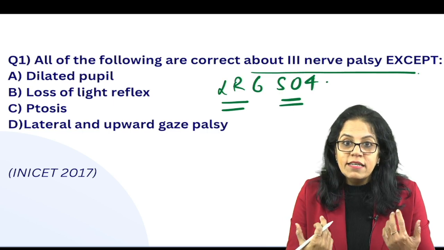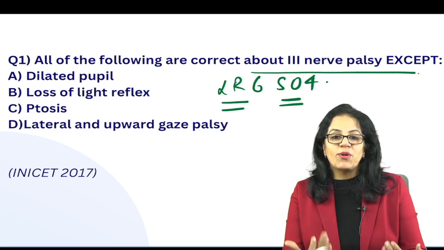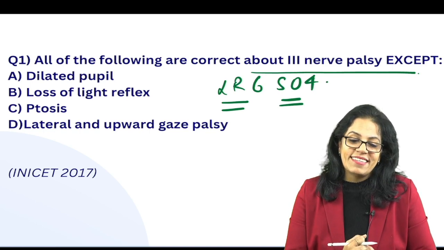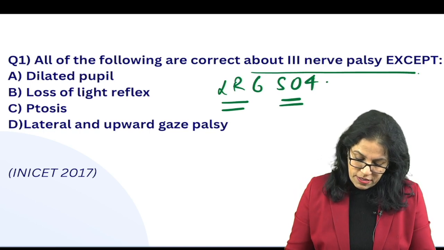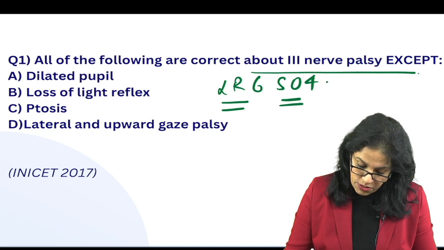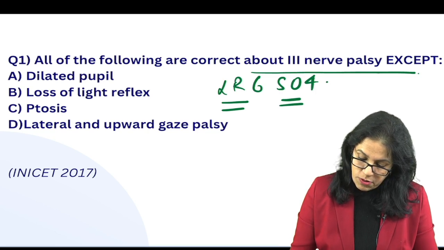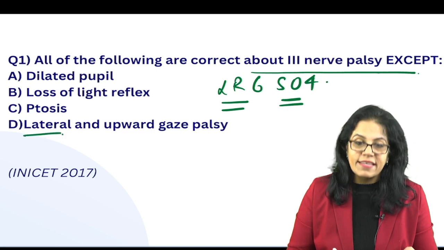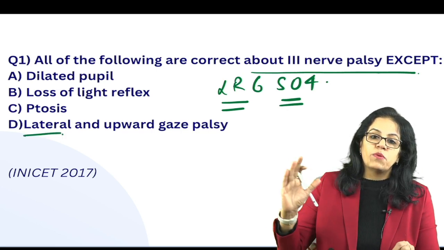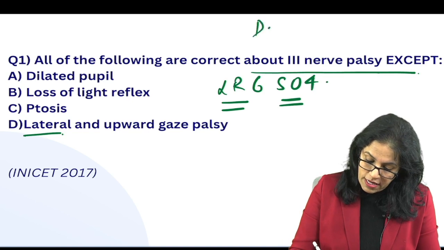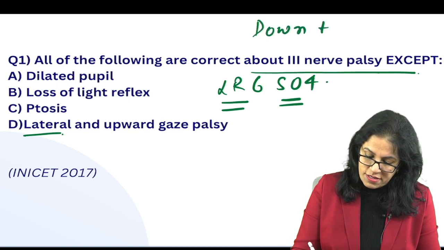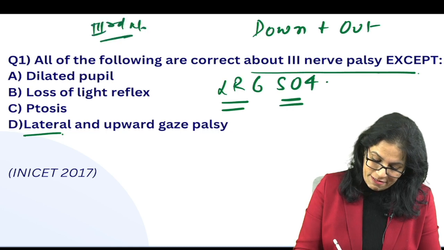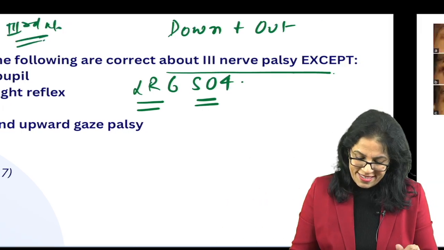Primary action, intorsion. Superior obliques are intorters. And of course, it causes depression. So you have to remember this. The question is asking, all of the following are correct about this except, of course, lateral and upward gaze palsy. No, laterally it can go. The eye actually is down and out. What is the position of the eye? It is down and out in a third nerve palsy. Just remember this.